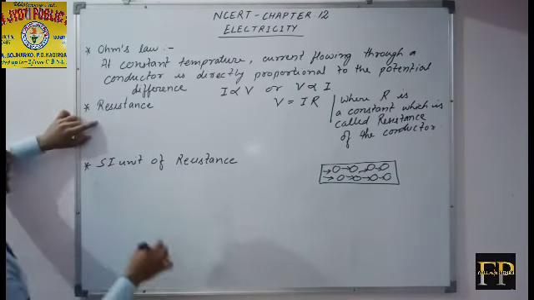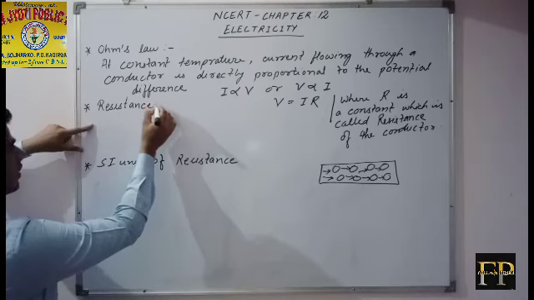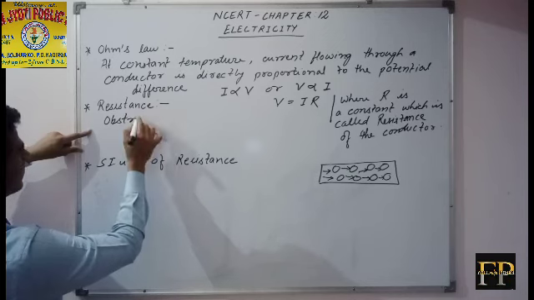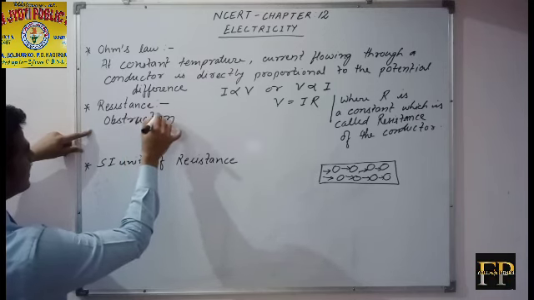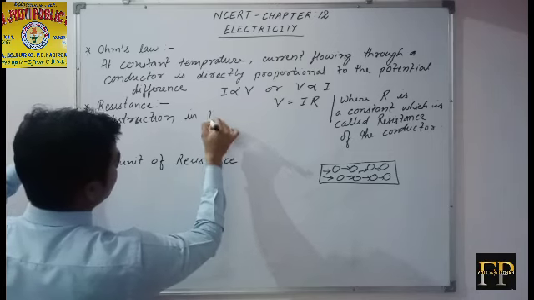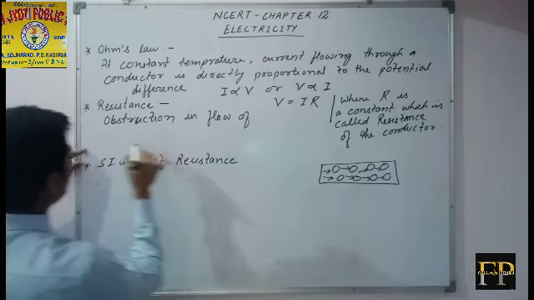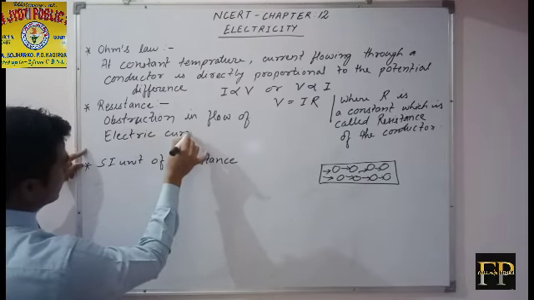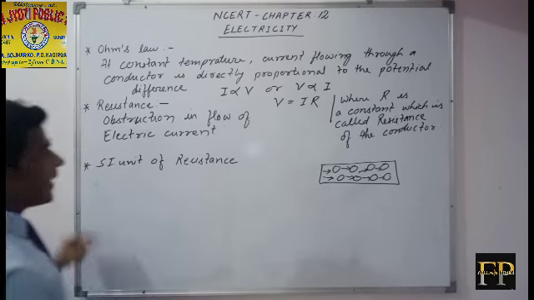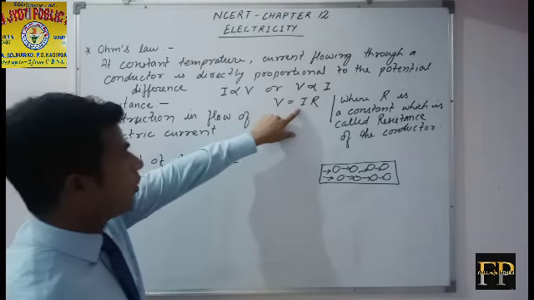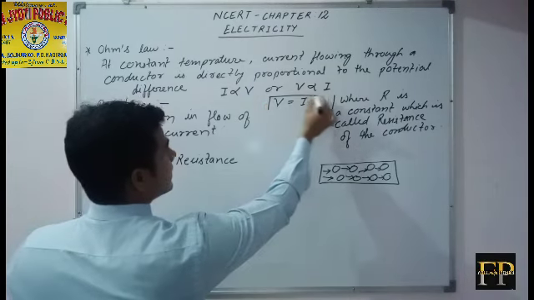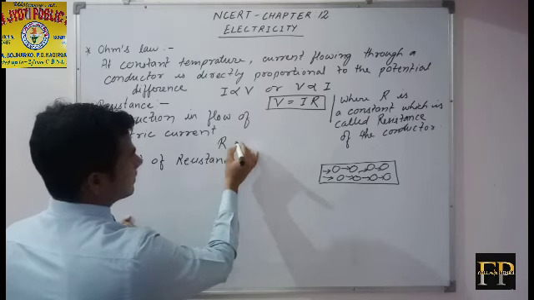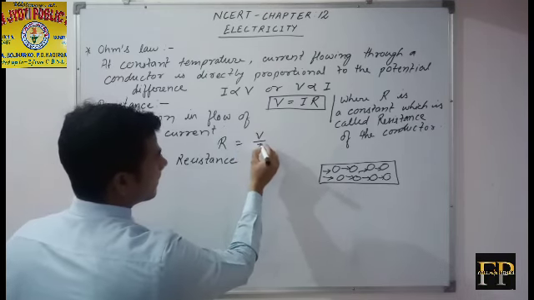So we will write: resistance is obstruction in the flow of electric current, and mathematically from Ohm's law, which is V = IR, we get R = V/I.